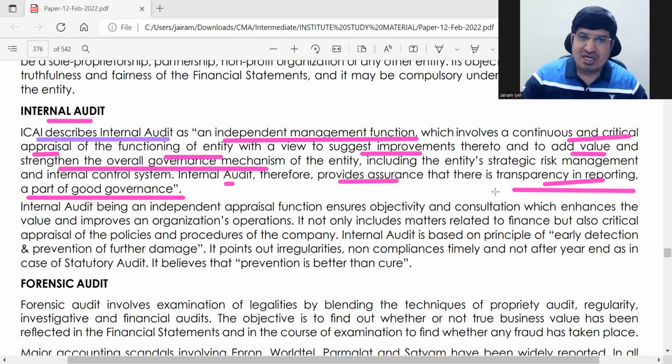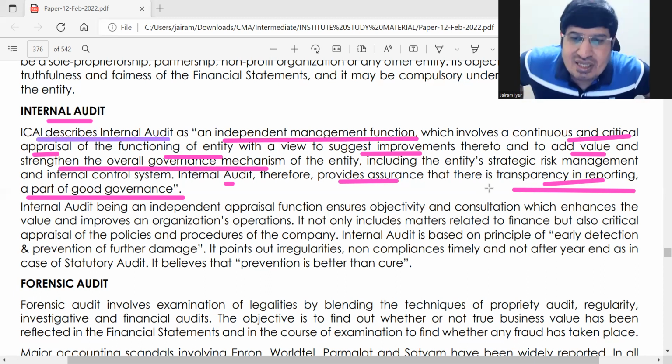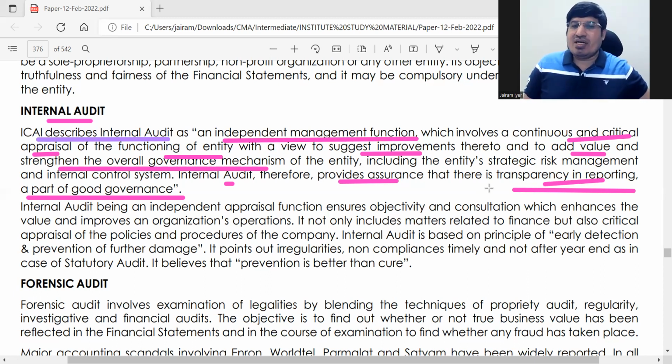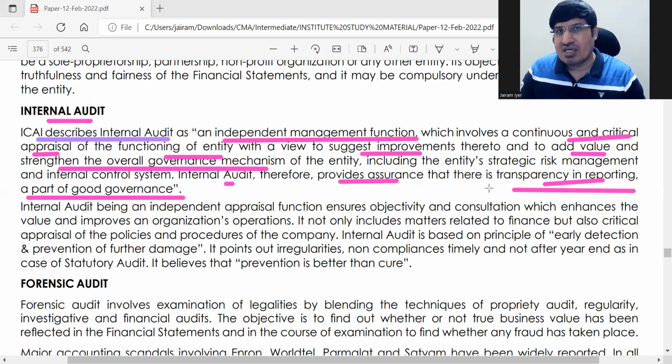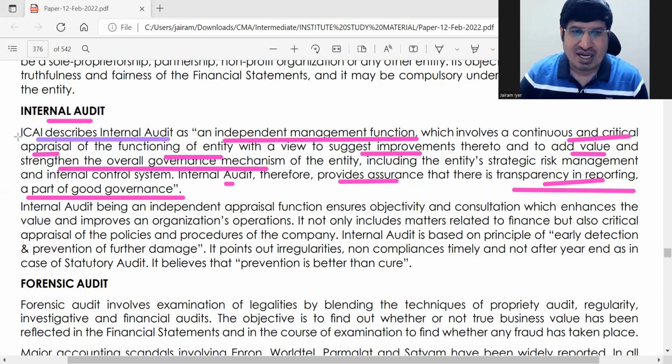And what happens is the end result. So if internal audit runs well, then the quality of your financial statements is good, so there is transparency in reporting. बस इतना ही लिखना है. अपने हिसाब से लिखना आना चाहिए. ये है 1 point. So what is internal audit?